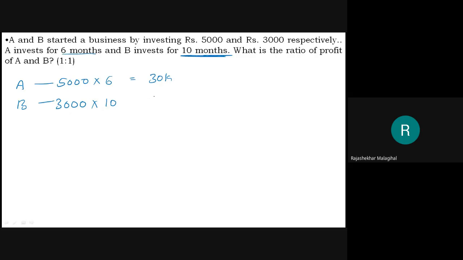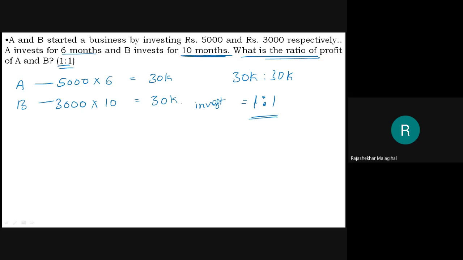And B is again 30,000. Their investment ratio will be 30K is to 30K, therefore 1:1. As I said, if it is the investment ratio, then the profit ratio is also the same. They are asking what is the profit ratio? That is 1:1. It's a very simple problem.